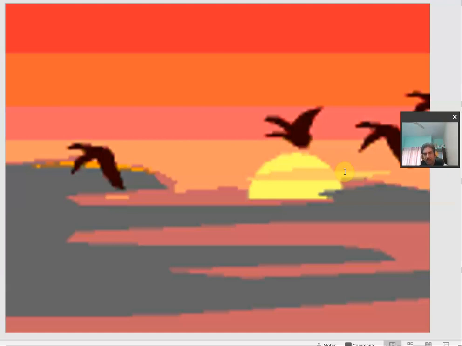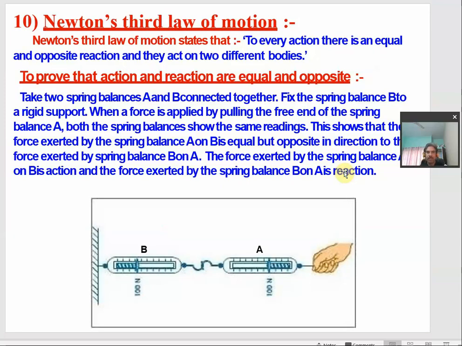In all these situations, one thing to understand is that these action and reaction forces are acting on different objects. They are not acting on the same object. These equal and opposite forces are not acting on the same object, hence they are not cancelling the effect of each other. So, there is a possible motion between any of the two objects. However, that motion depends upon the inertia of the individual object.